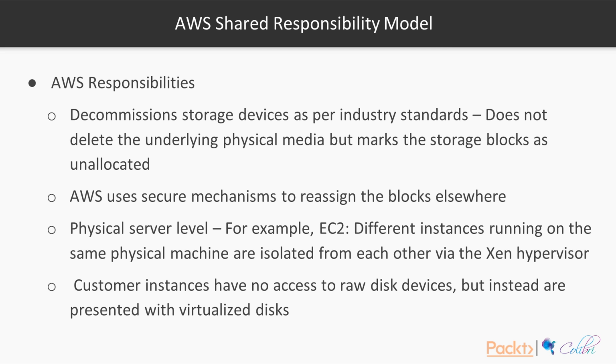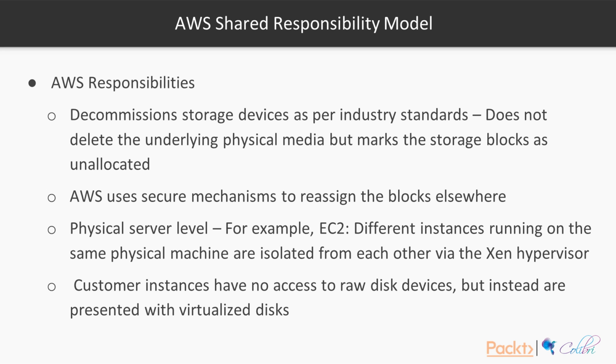First of all, there is the fact that they need to decommission storage devices as per industry standards. When AWS decommissions storage, for example, EC2 instances or EBS volumes, it will not delete the underlying physical media, but will mark the storage blocks as unallocated.